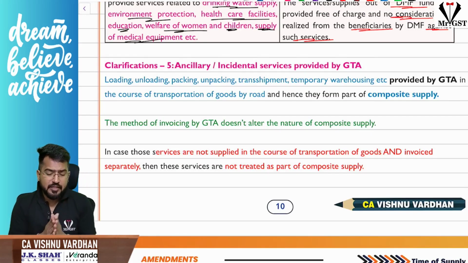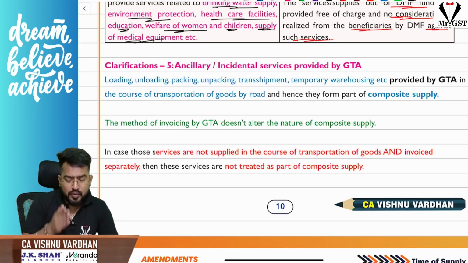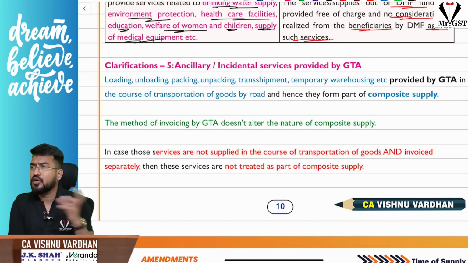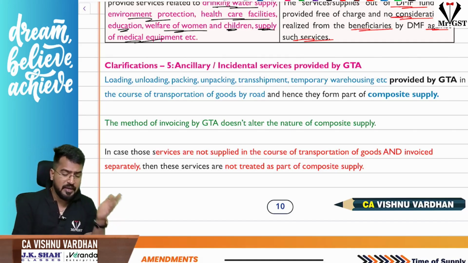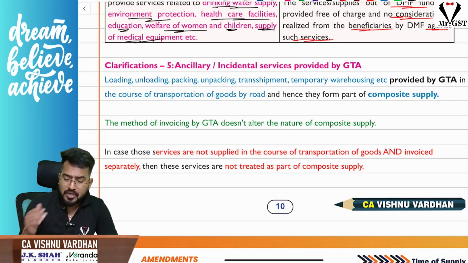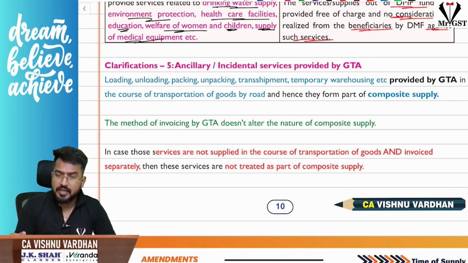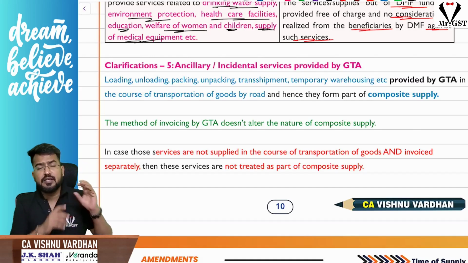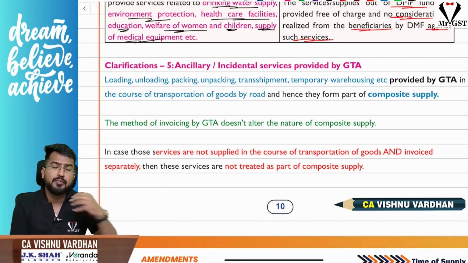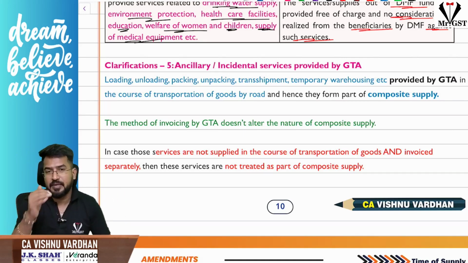You understand? The next one is, if you remember, the services provided in relation to GTA. The loading, unloading, packing, unpacking, transshipment or storage, temporary warehousing of goods, the services provided like this by GTA are also nothing but part and parcel of transportation of goods by road. So this will form part of services provided by GTA, and they are taxed accordingly. Sir, no matter what the method of invoicing done by GTA, all these will form part of GTA services. Suppose these are not provided as part and parcel of transportation of goods, they are separately provided and invoiced accordingly, then they will be taxed accordingly.